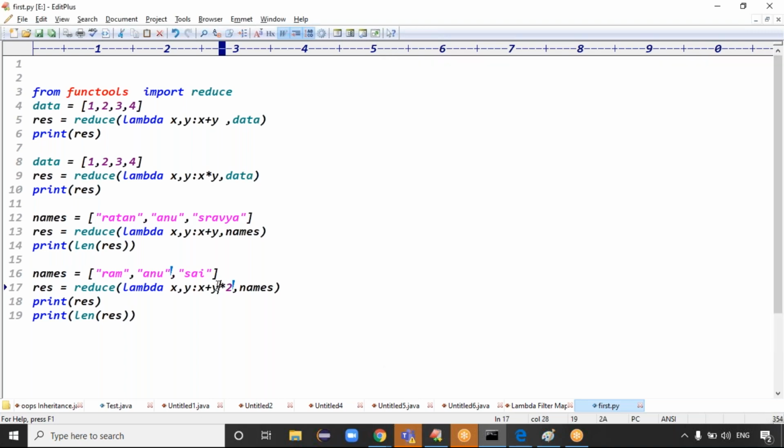Guys, don't think like x plus y star 2. First priority goes to star, right? That's why it will take the y star 2 only, not x plus y star 2, guys. Don't think like Ramanu star 2.